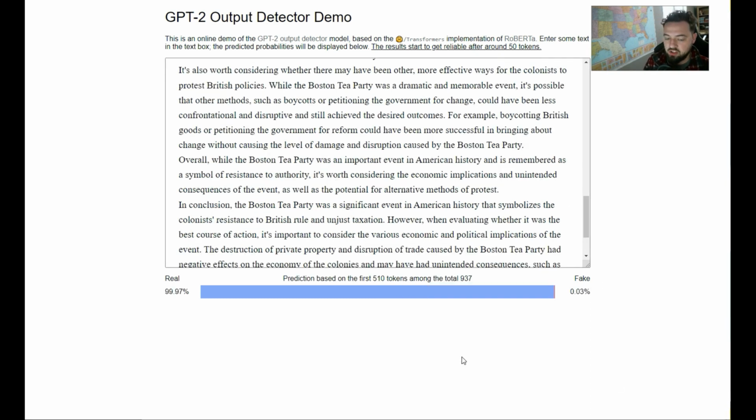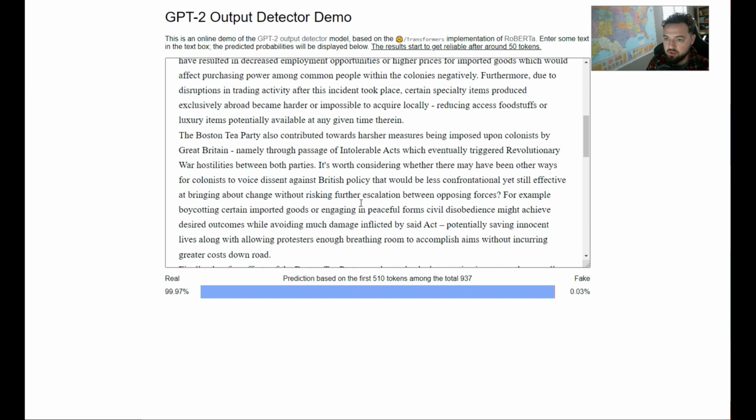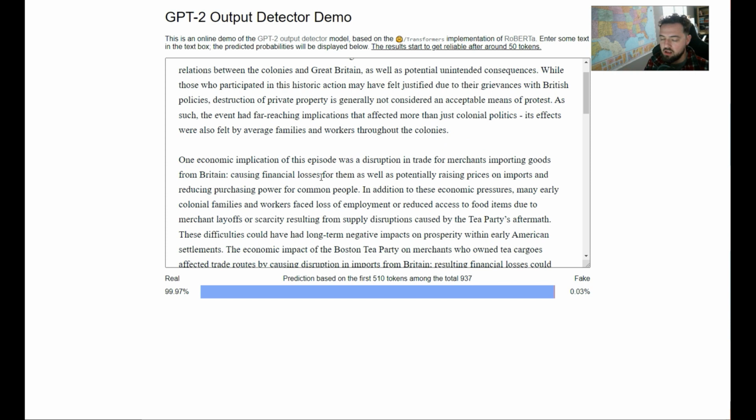And we just got our detection back as 99.97% real. And that is also because even though we used the AI to generate it, we did not have 100% AI generation. There is still a lot of human touch on this. And this is just a sort of automated amplification of the text, right?